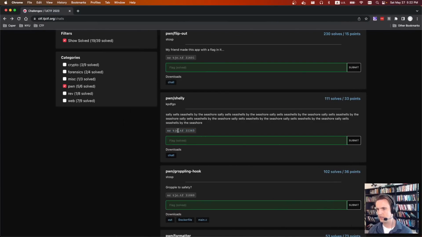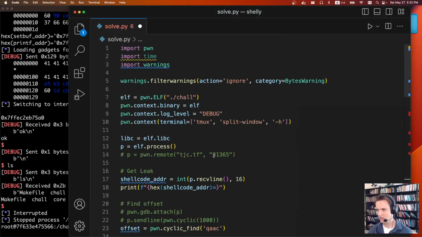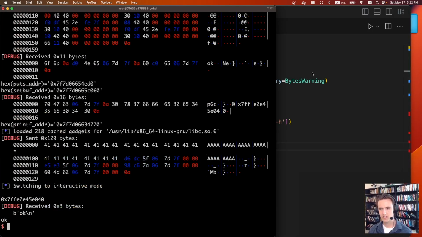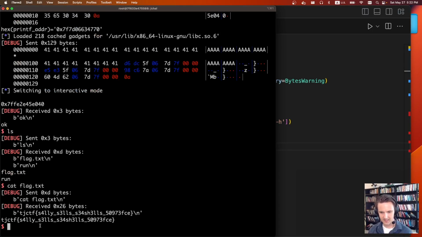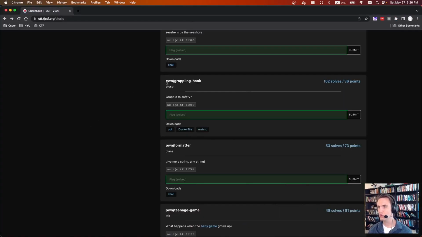So now we need to grab the remote port. I should already have it loaded. Yep, let's jump into remote, and let's do it again. So we're connecting to remote. Oh, this is way faster. We do ls, and there we go. There's the flag, so we'll cat it out. And it says Sally sells, she shells. So fun challenge. The next challenge is Pwn groppling-hook.